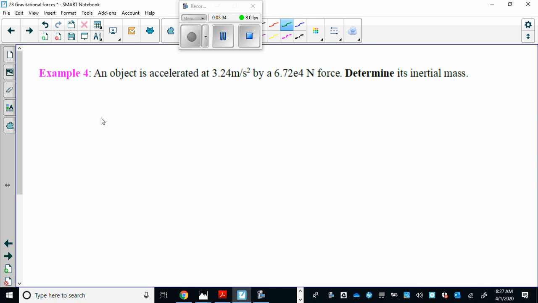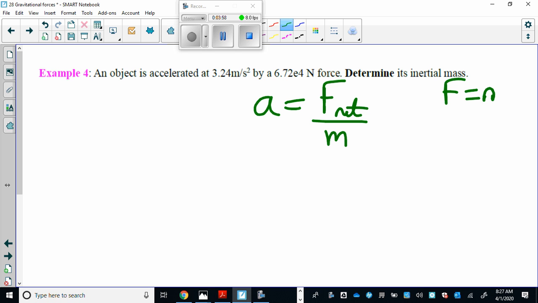On to the second example, number 4. It says an object is accelerated at 3.24 meters per second squared by a 6.72 times 10 to the 4 newton force. Determine its inertial mass. So the question is really just asking what is the mass of this object. It's a pretty straightforward one. Our formula on our formula sheet looks like this. Remember, we commonly see it in this form here, but on your formula sheet, it appears in this form here. And we're determining the mass.